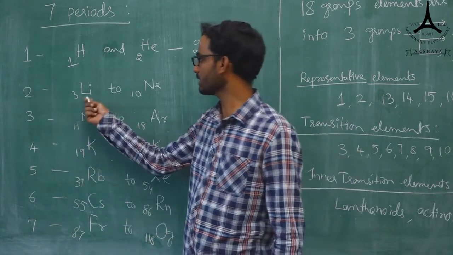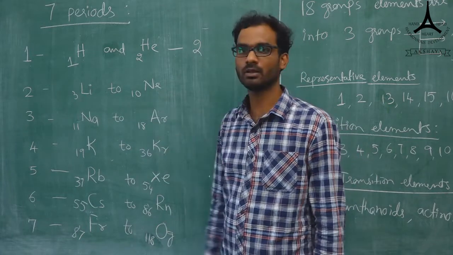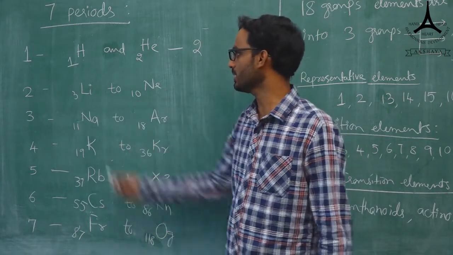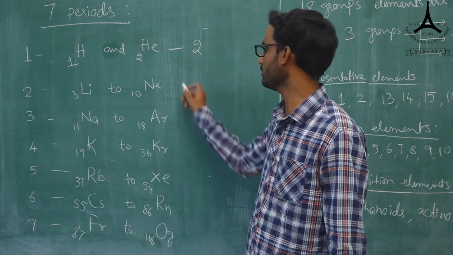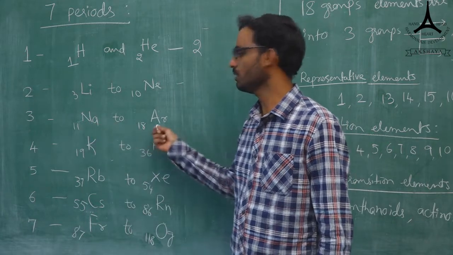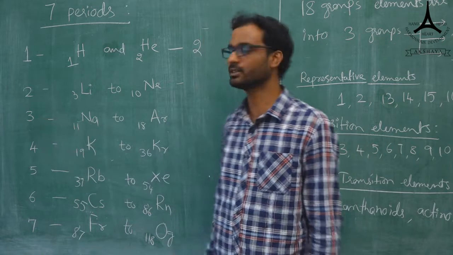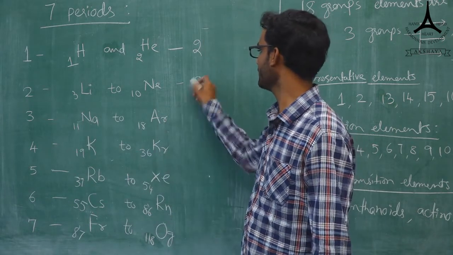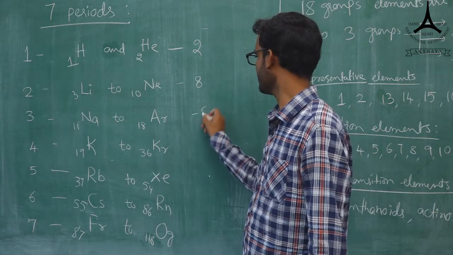The second period starts with lithium and ends with neon. Lithium has atomic number 3 and neon has 10. Next, sodium to argon is the third period. Here there are 8 elements, and again in the third period also 8 elements.